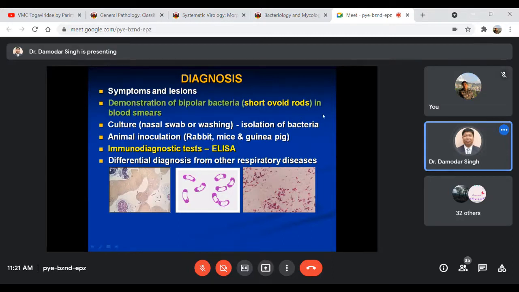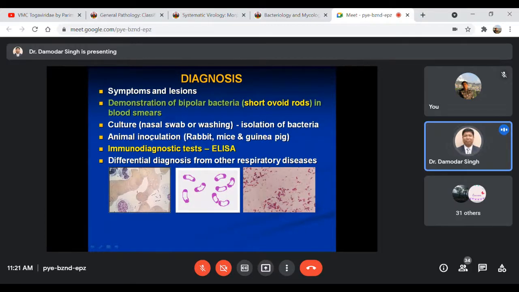You can see this in the blood smear as I am showing here, bipolar, both sides. Bi means two, staining at both poles of the organism. This bipolar type of staining is very typical as far as the organism Pasteurella is concerned.